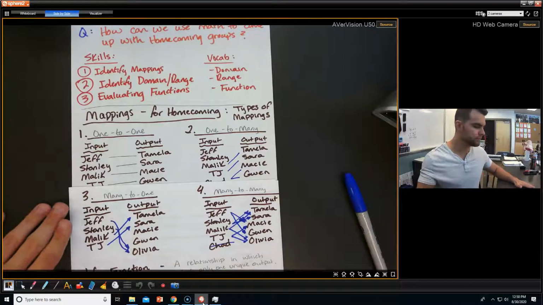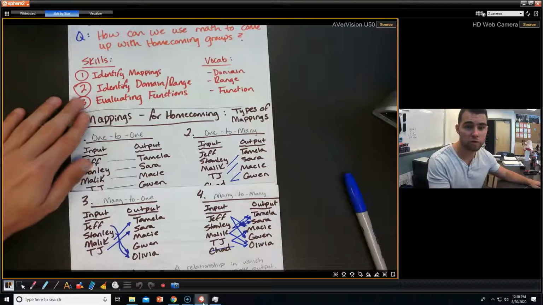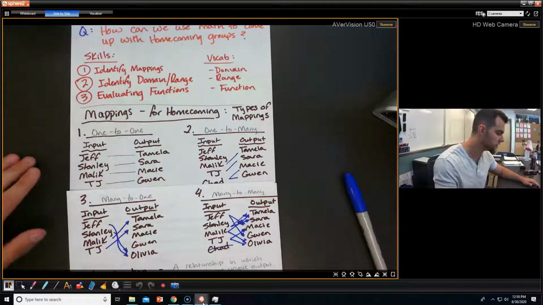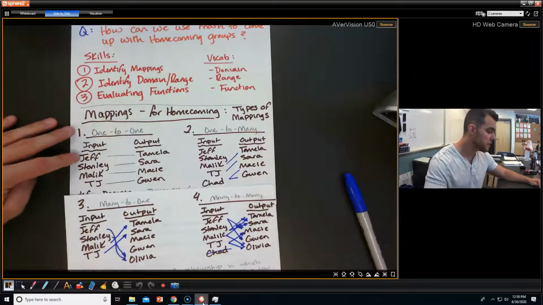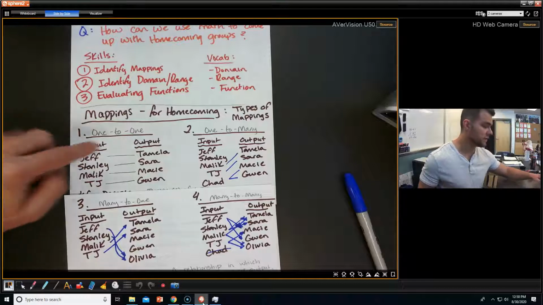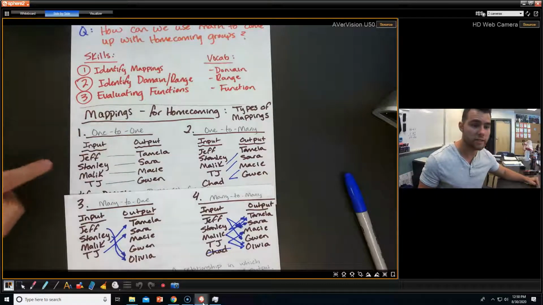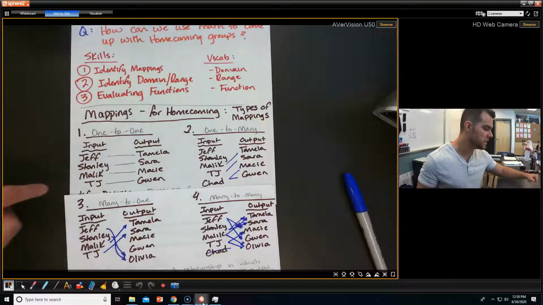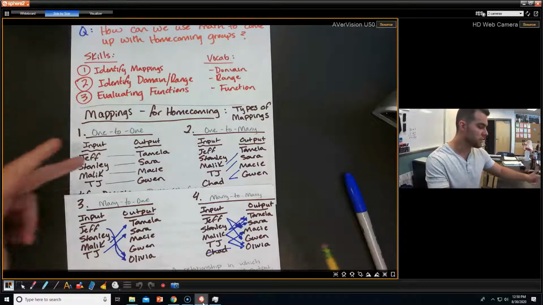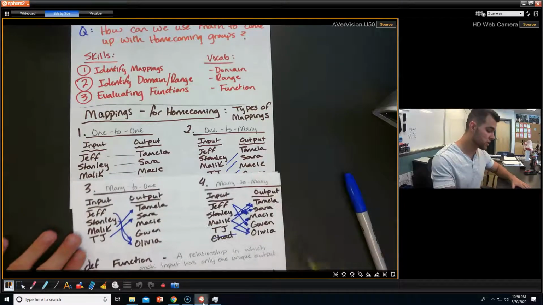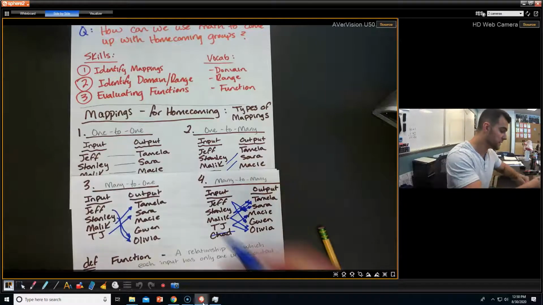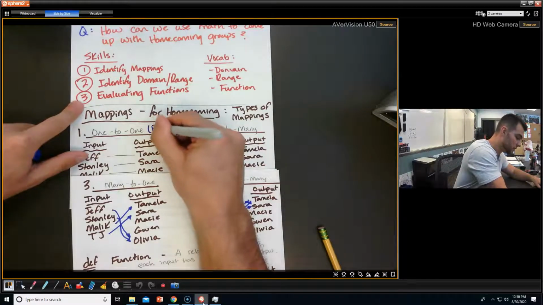So for example, let's look at these and determine which one is a function. Which of these are functions? If we look at this first one, each input, Jeff, has one output, Tamala. Stanley, Sarah, Malik, Macy, TJ, Gwen. Each input is getting one output. So actually, a one-to-one is an example of a function.